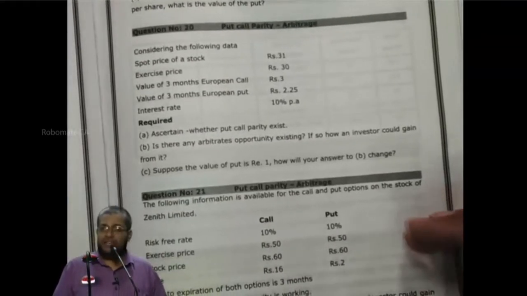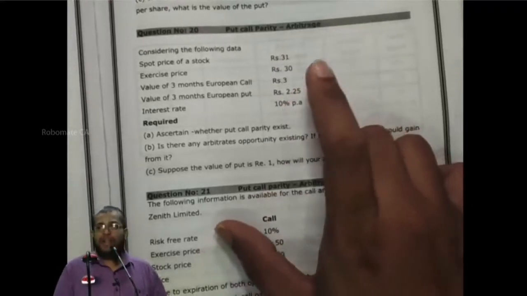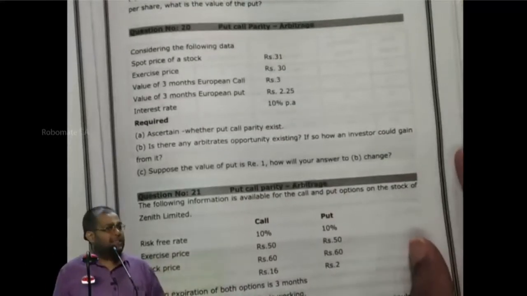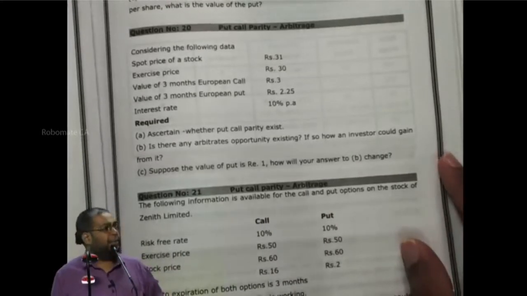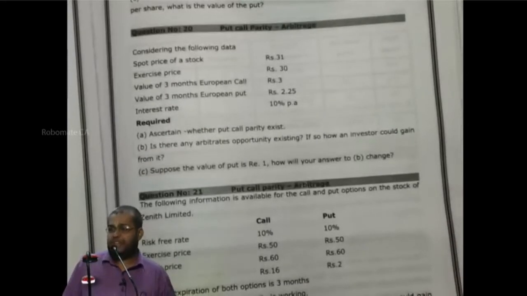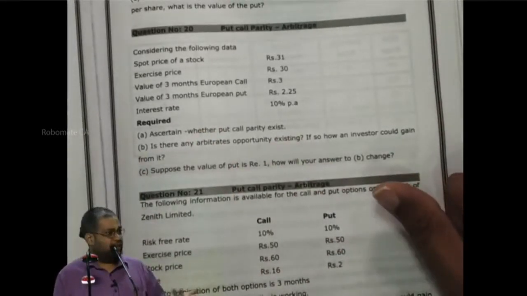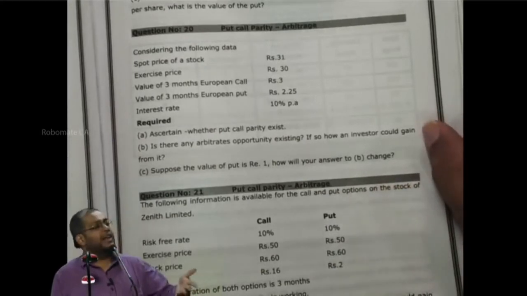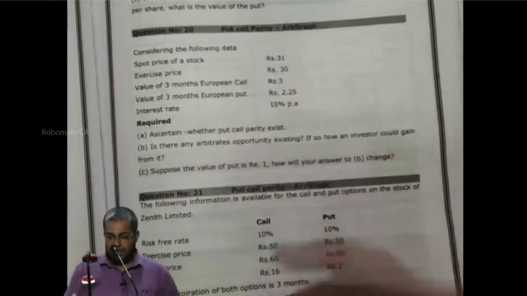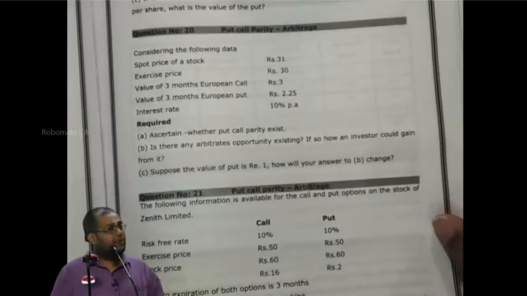Now I have to check whether this share price, this call price and this put price is proper. Is the pricing proper, or is there mispricing or imperfection in pricing? If there exists imperfection in pricing, I have an opportunity to make an arbitrage profit, a riskless profit. How that can be made is what the question is all about. Everybody, yes or no, tell me. This problem is all about put call parity, arbitrage. Can we start doing it or not?